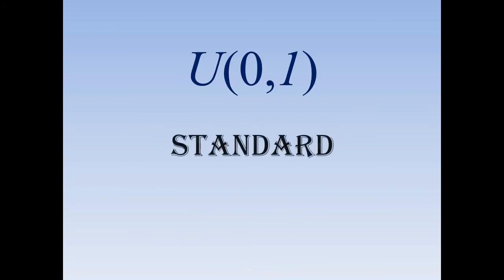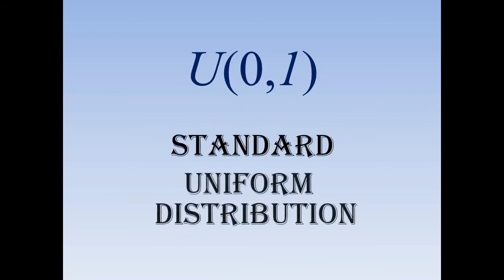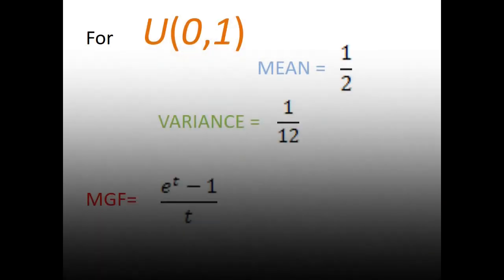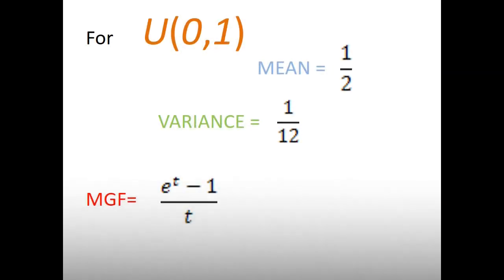A special case of the uniform distribution in the interval (0, a) is the uniform distribution in the interval (0, 1). This distribution is called the standard uniform distribution. Its PDF is f(x) = 1 for 0 ≤ x ≤ 1. For this distribution, the mean is 1/2, the variance is 1/12 and the MGF is (e^t − 1)/t.